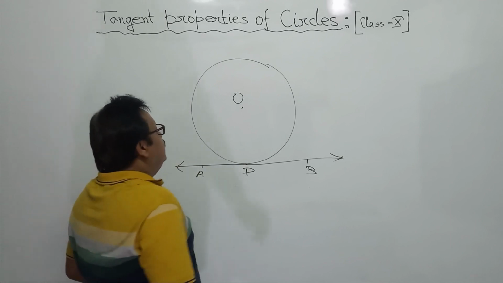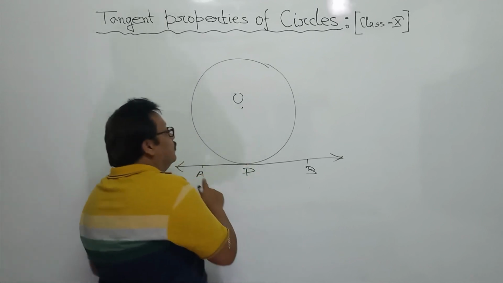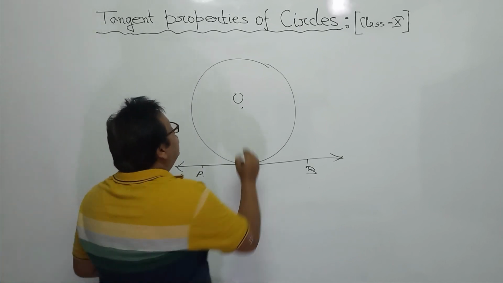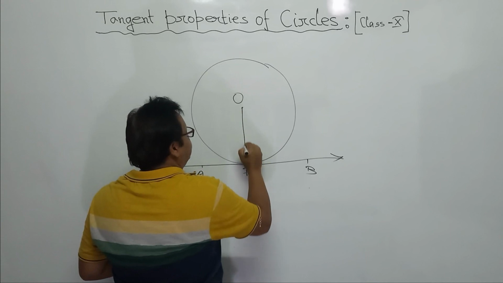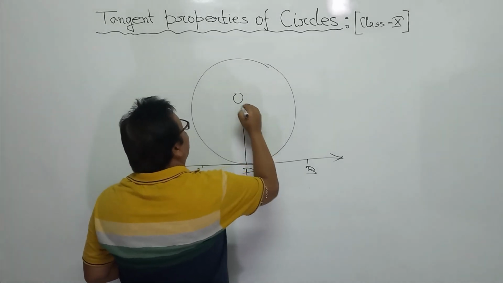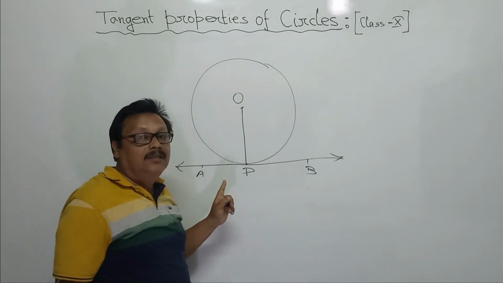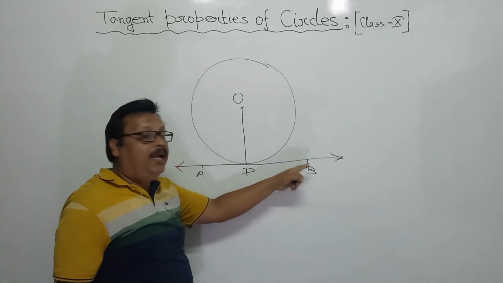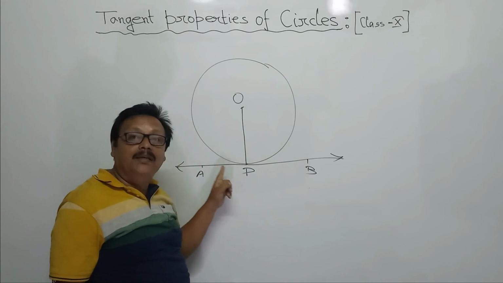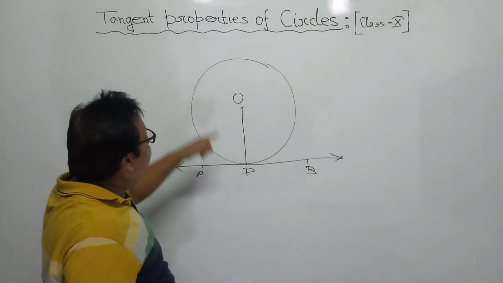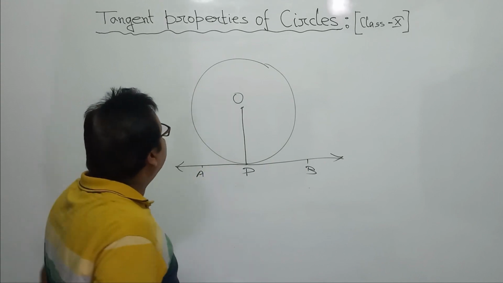Right? There is a very important relation between tangent and radius. Of course, what is radius? Draw a radius from the center O. The radius always remains at right angle with the tangent at the point of contact. Here is P. How to prove this? The radius of the circle always remains at right angle with the tangent.